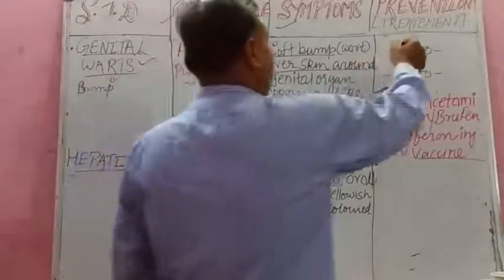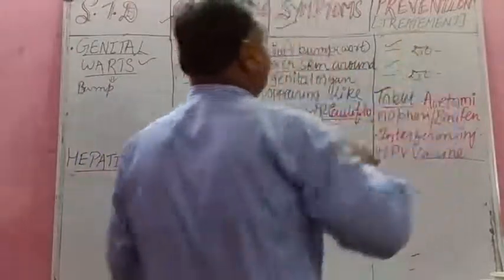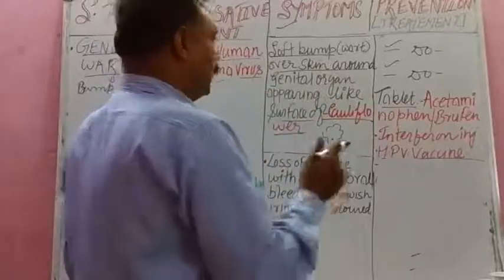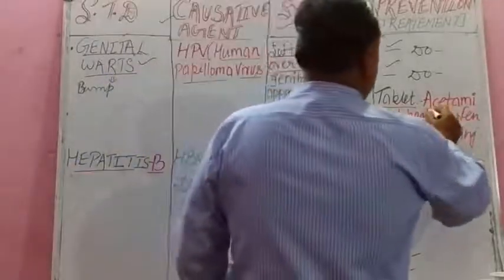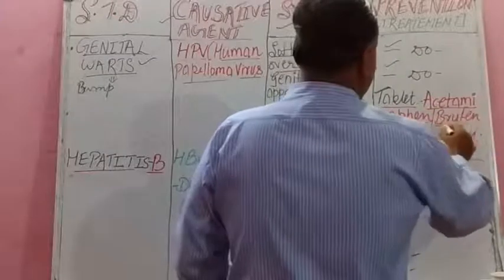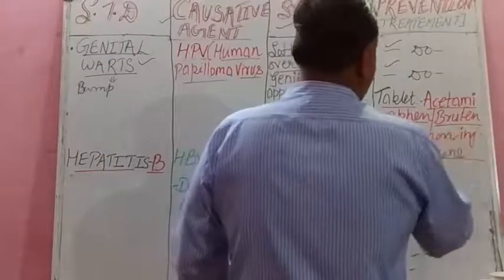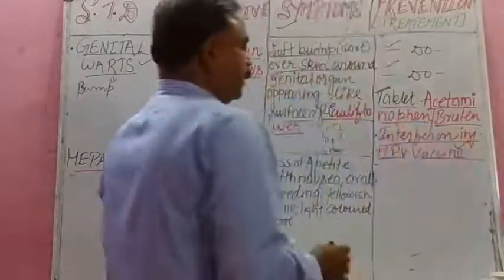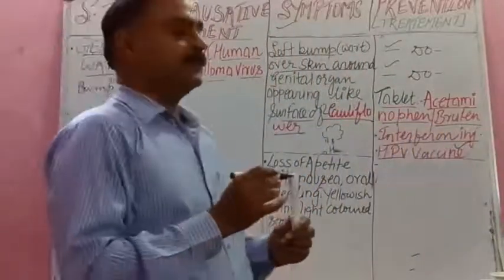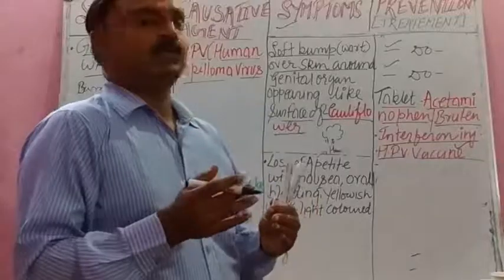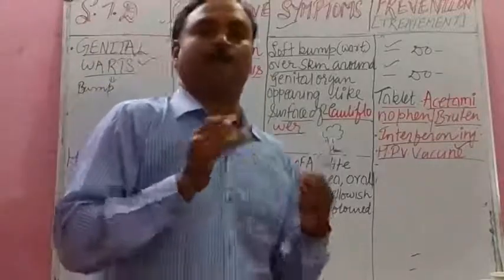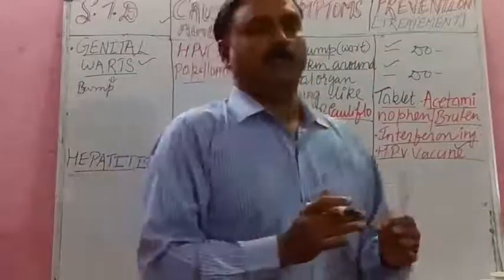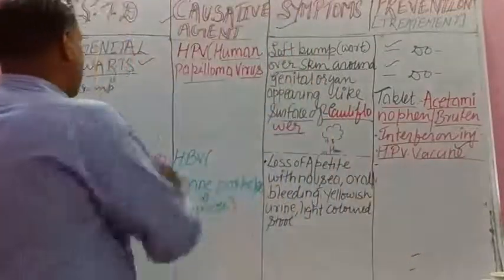Then prevention or treatment, the first two are same: avoid promiscuity and application of sheaths or condom. Tablet acetaminophen, brufen, and interferon injection, and HPV vaccine. Hepatitis B vaccine, sorry, I am sorry. H means human papilloma virus, HPV vaccine. That is HBV for hepatitis B.